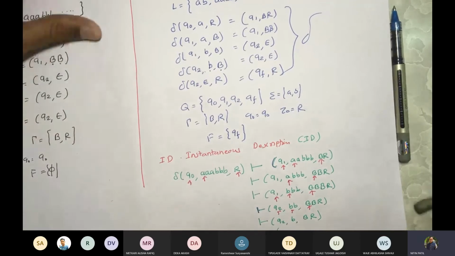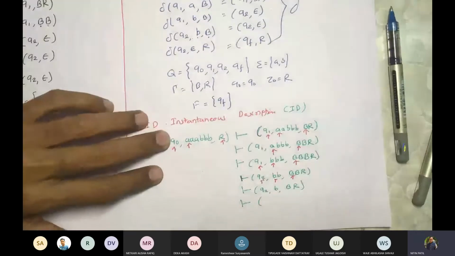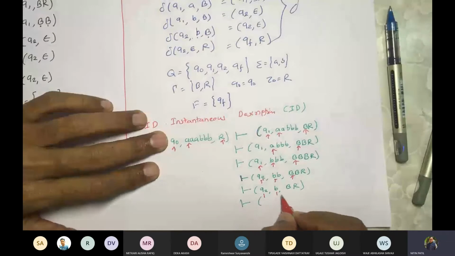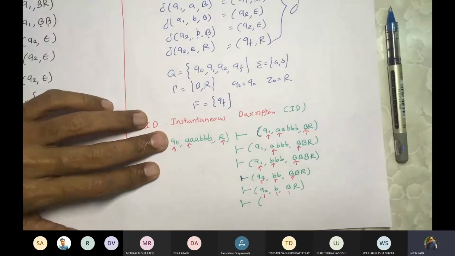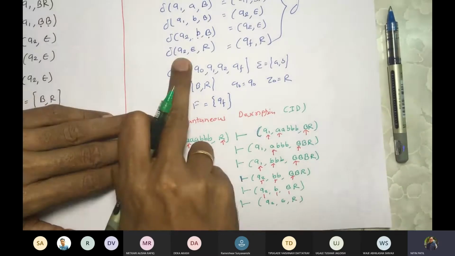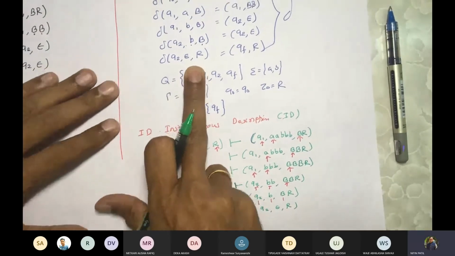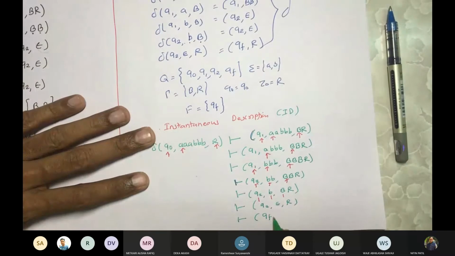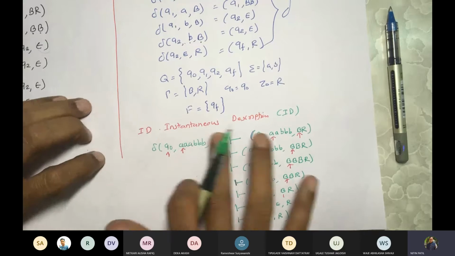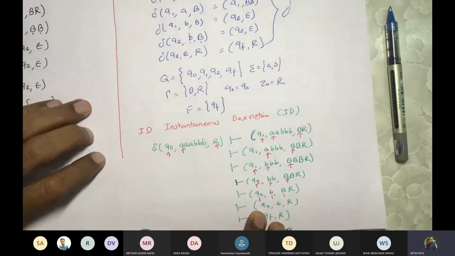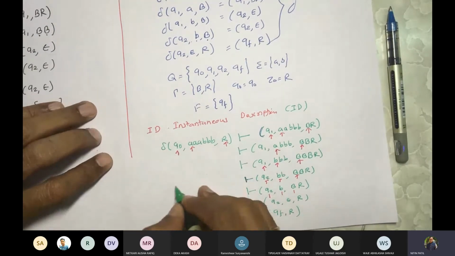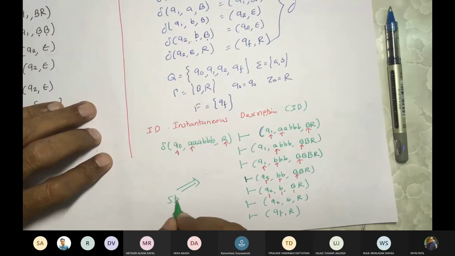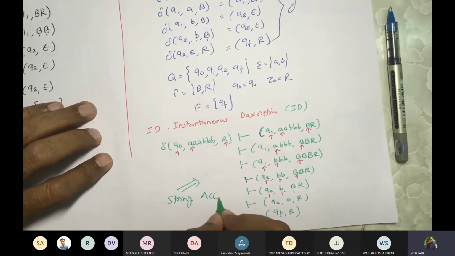Now Q2, again B. What we said, we'll write Q2 epsilon R. What is Q2 epsilon R here? As per definition, it should enter into QF, R. So you write QF, R. Correct. So this is how you are going to show whether the string is accepted or not. This represents string acceptance if you want to verify.